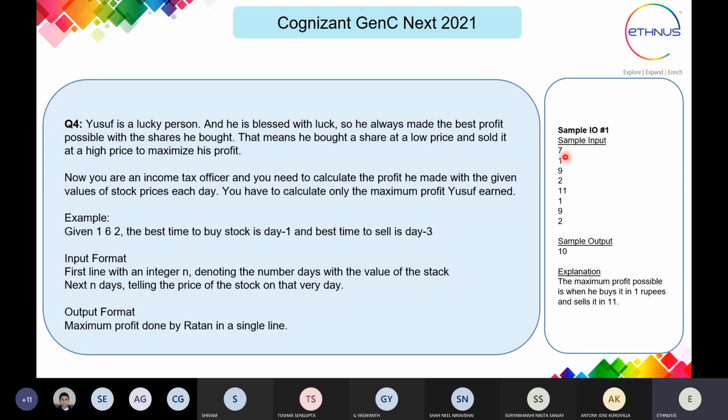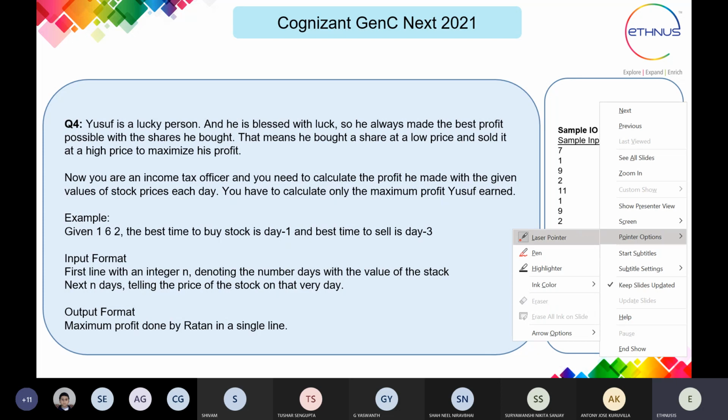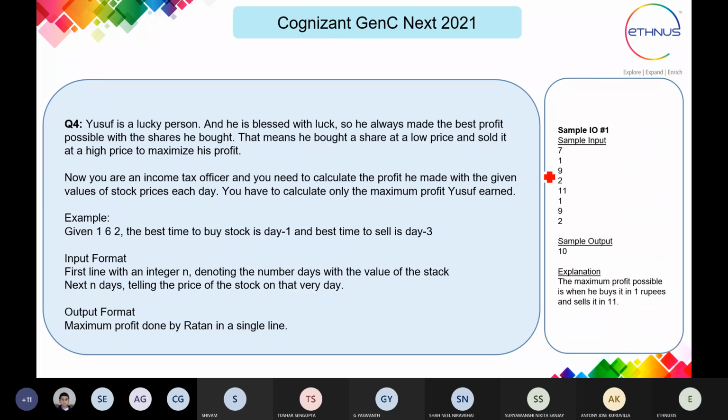So you can see here, 7 is the number of days we are going to take as input, and these are the values 1 9 12 2 11 19 2 of the stock on different days, starting with the first day. The output they have given is 10. Why 10? Because the lowest price of the stock is 1 on the first day, so this is the best time to buy the stock.